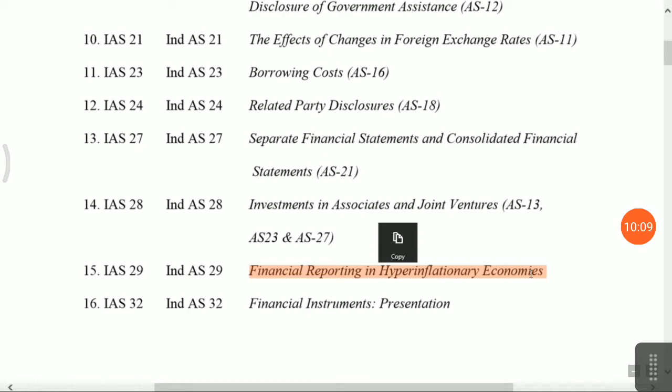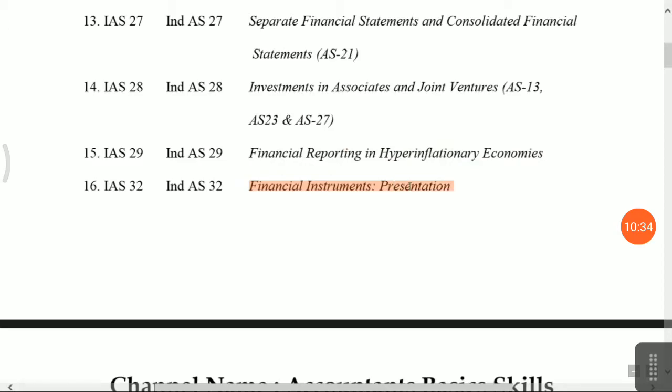Okay. Now, what is the meaning of hyperinflationary economy? If there is any currency issue, or if the economy is not giving support for your financial statement because of the hyperinflationary economy, at that time you have to follow this accounting standard. Financial instrument presentation, this is not in the accounting standard.